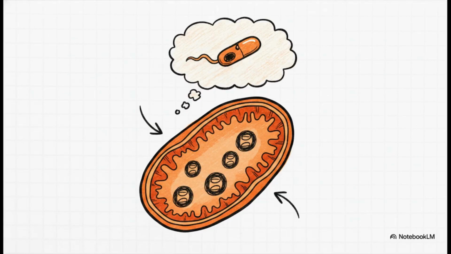Now, here's the truly surprising fact that I just love. Mitochondria contain their own separate DNA. Yeah, no way, right? Distinct from the DNA securely locked away in the nucleus, mitochondria carry their own genetic material. It's this fascinating evolutionary quirk. Scientists actually believe this stems from mitochondria originally being free-living bacteria that were just absorbed by larger cells billions of years ago. It's a brilliant piece of biological history hiding right there inside our energy plants.